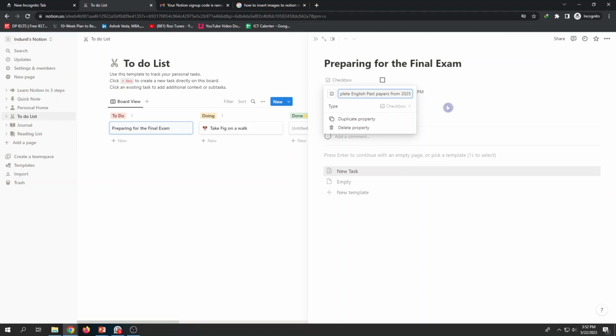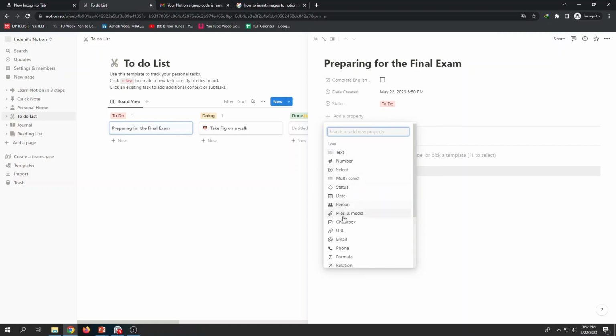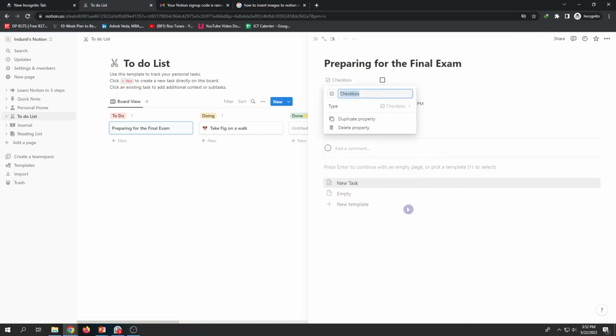That's a checkbox. I did it. That's added here. And I wanted another property. That's another checkbox. Okay, that is completing maths past papers. That's another tick box. Right? Likewise, I can create it.